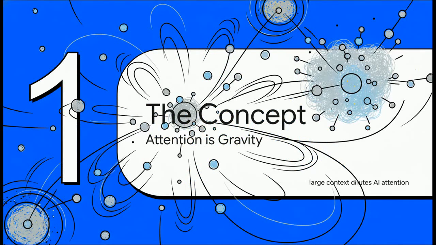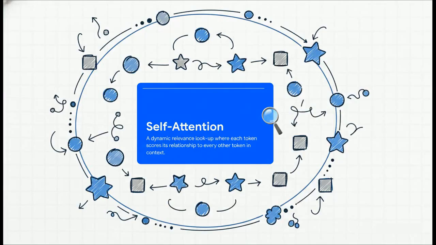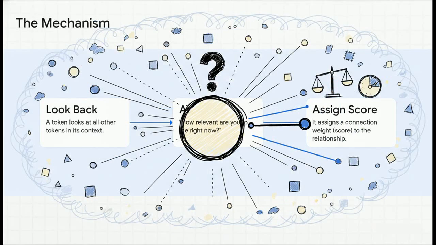Let's get into it. To really understand the problem, we need to build a simple intuition for what self-attention actually is. Don't worry, we're going to forget all the complex linear algebra for a minute, no Q, K, V matrices. Instead, just think of it like this. Attention is like a kind of gravity that pulls related ideas together. At its heart, self-attention is really just a dynamic relevance lookup. As the model reads text, every single word, or token, is constantly looking around at every other token and making a little judgment call. It's this simple three-step dance, really.